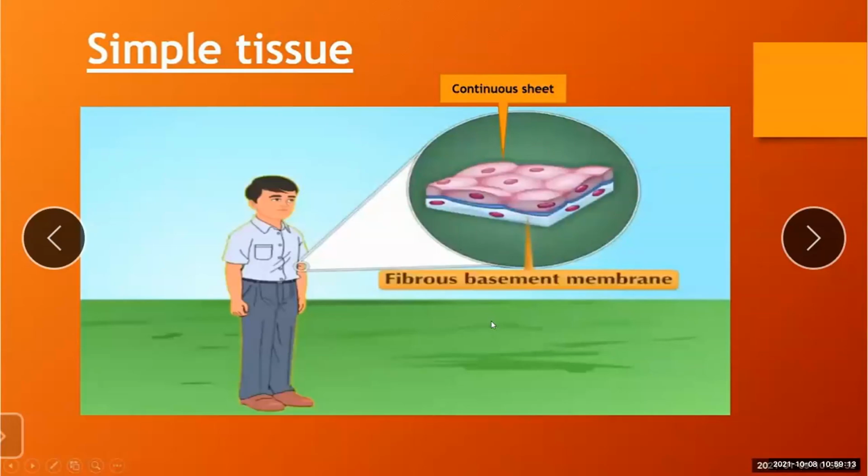Any material that enters the body first encounters epithelial tissue.